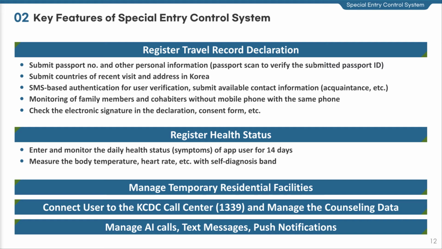It provides an address autocomplete feature and automatically sends messages to users depending on circumstances such as failure to submit self-diagnosis result, etc. With regard to technical features, it helps the government link the required information with MOJ, Ministry of Foreign Affairs, MOFA, MOIS, and KCDC.